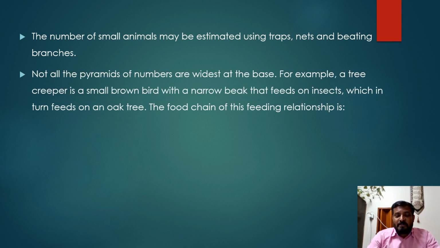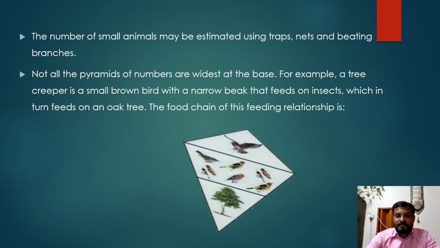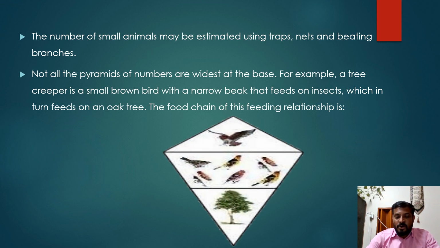Not all pyramids of numbers are widest at the base. For example, a tree creeper is a small brown bird with a narrow beak that feeds on insects, which in turn feed on an oak tree. The food chain of the feeding relationship is: oak tree, producer, consumed by insects, primary consumer. The insects can be consumed by small birds with a narrow beak. They are secondary consumers. The small birds can be eaten by large birds. They are tertiary consumers.